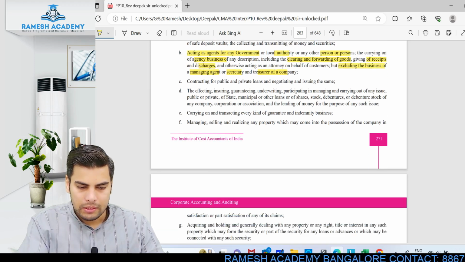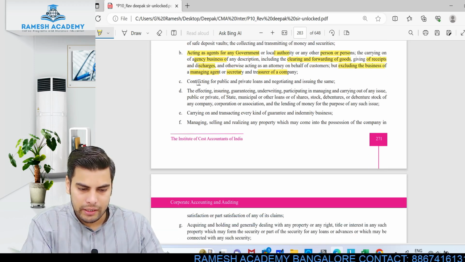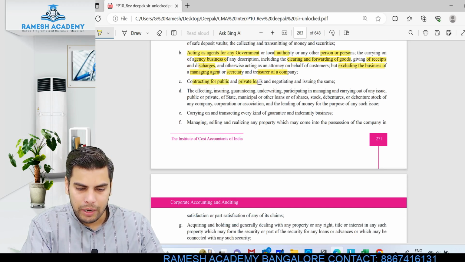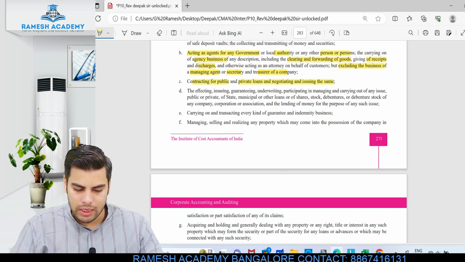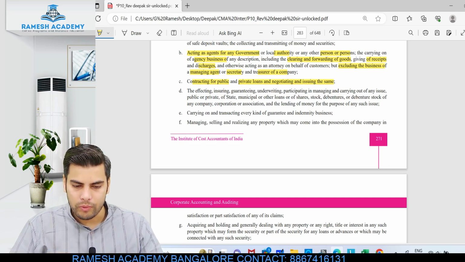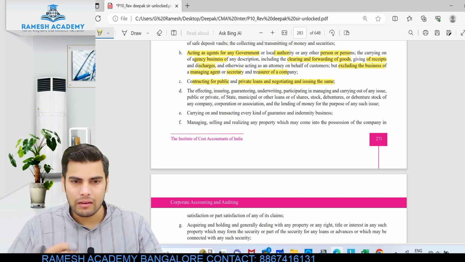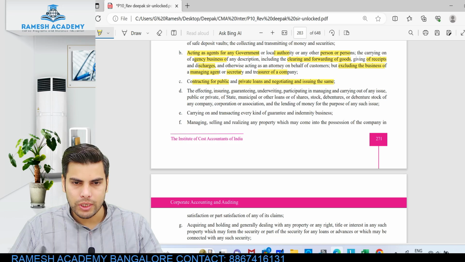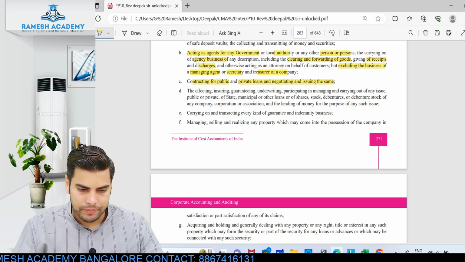Then the third activity wherein they can enter is contracting for public and private loans and negotiating and issuing the same. So this is with respect to public and private loans, negotiating and issuing the same. They can lend the amount after all the negotiation with respect to interest.